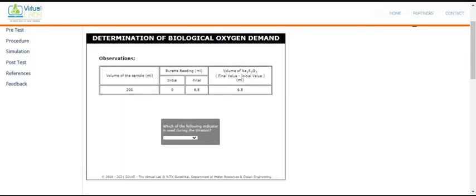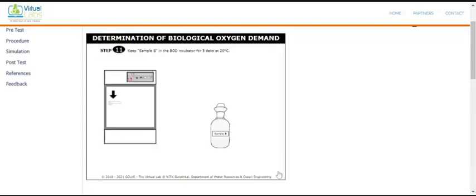We got the reading, it is 6.8, and now what do we do? Which indicator is here? Starch as an indicator we use, correct? Then this arrow is up here. Once you give the answer to this question, this arrow is up, and then you click on this arrow for the next slide. Now this is the sample B. For sample A, we got the initial DO reading of 6.8. Now for sample B, what do we do?